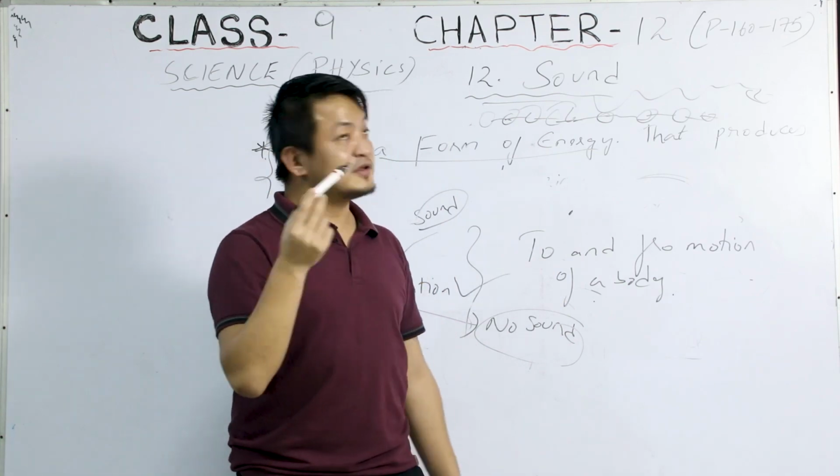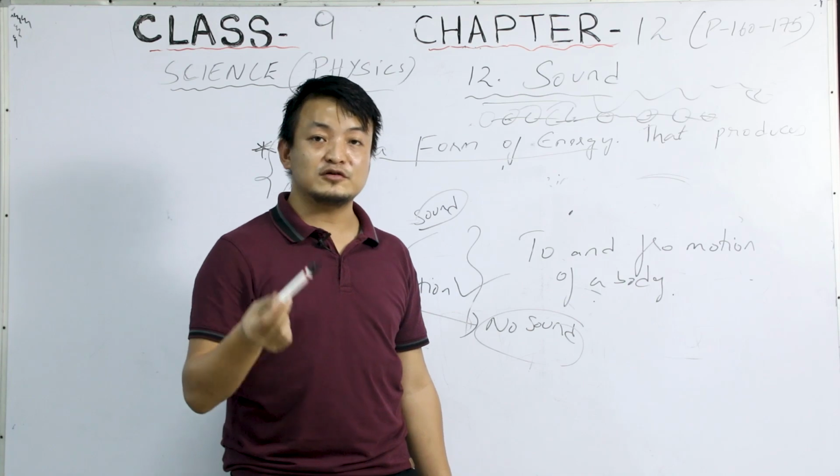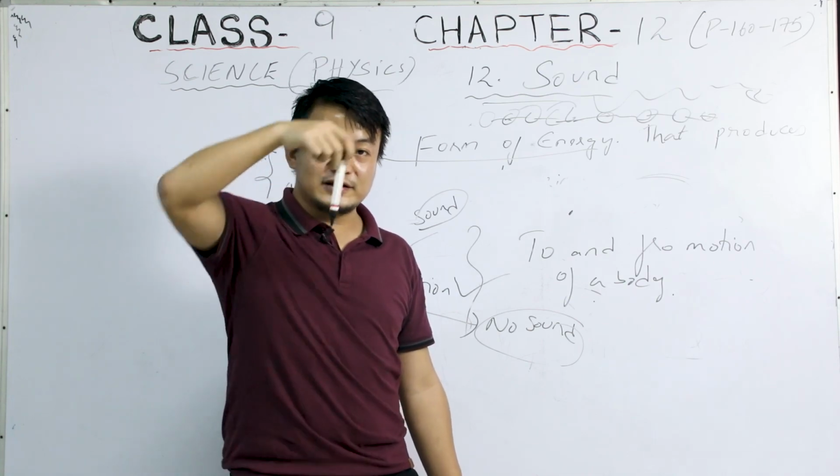Let me give you an example of to and fro motion of an object. The simple example would be a simple pendulum, or the pendulum that you see in a wall clock, right? It goes like this.